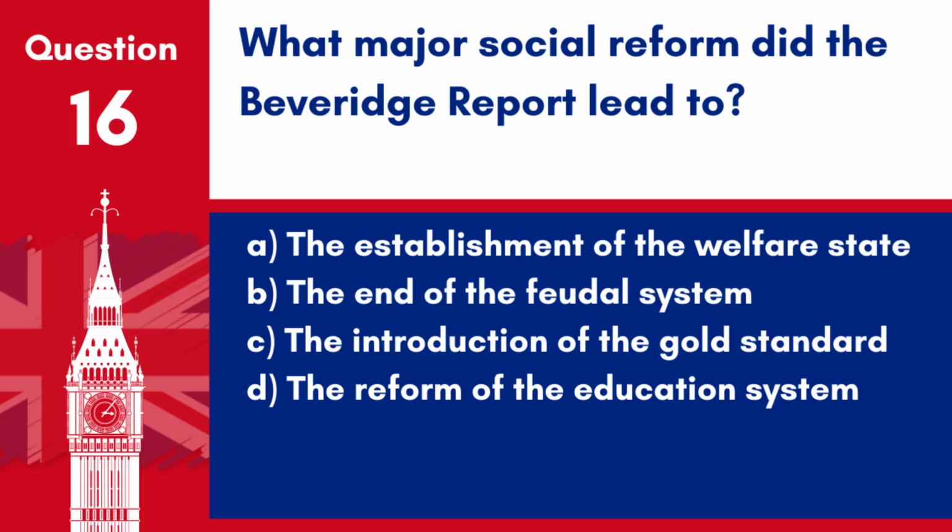Question 16. What major social reform did the Beveridge Report lead to? A. The establishment of the welfare state. B. The end of the feudal system. C. The introduction of the gold standard. D. The reform of the education system.